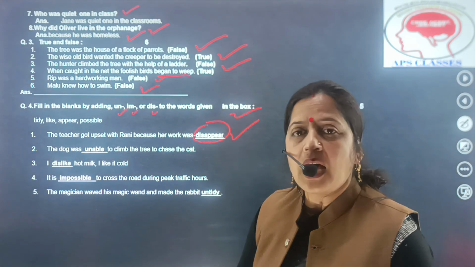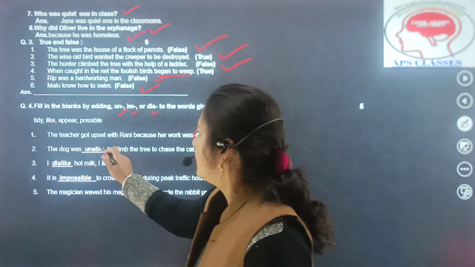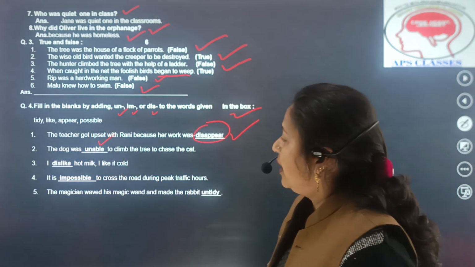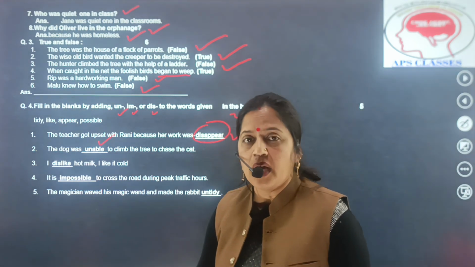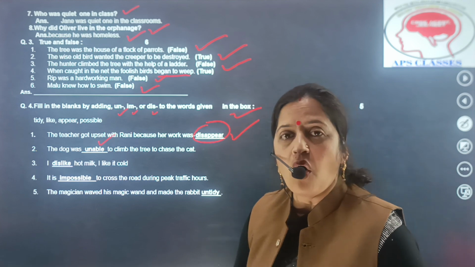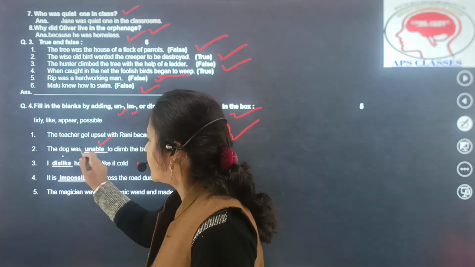The dog was unable to climb the tree to chase the cat. So, here the word is unable. I dash hot milk, I like it cold. I dislike hot milk, I like it cold. So the word is dislike.